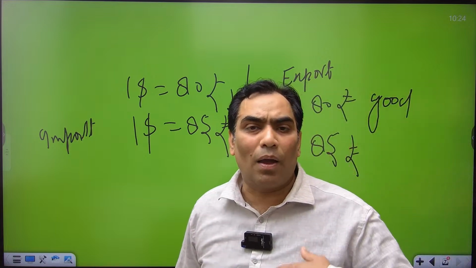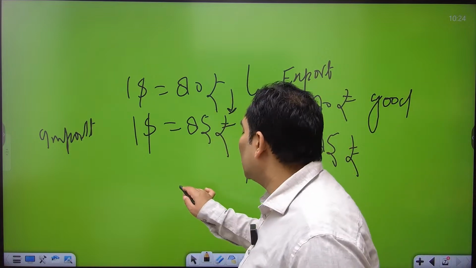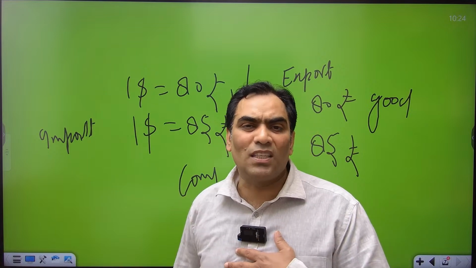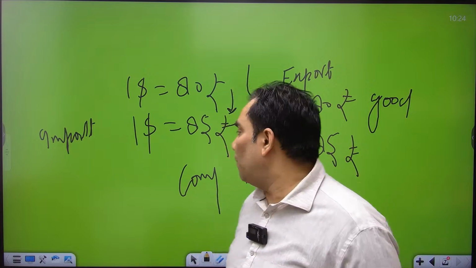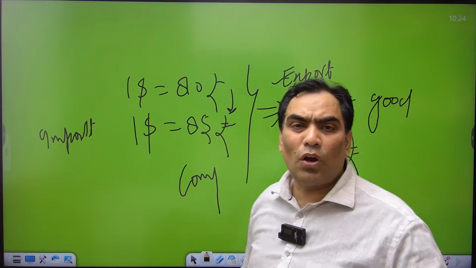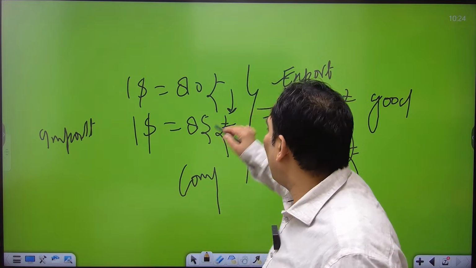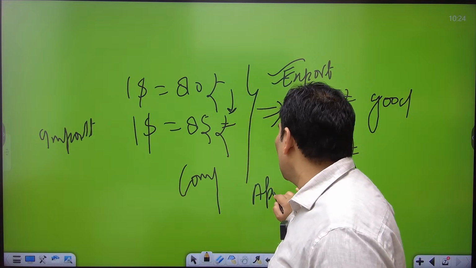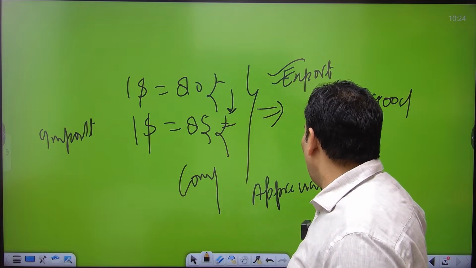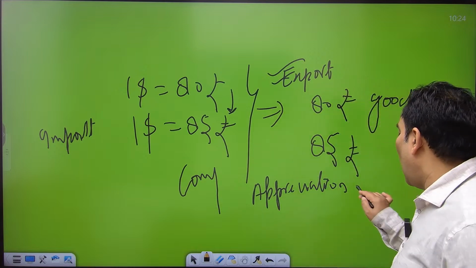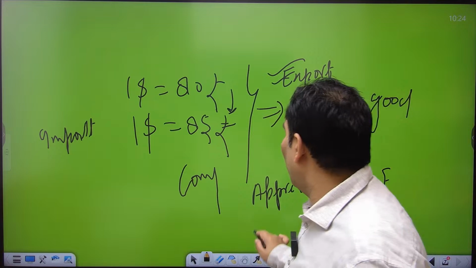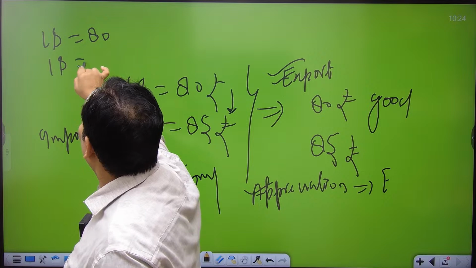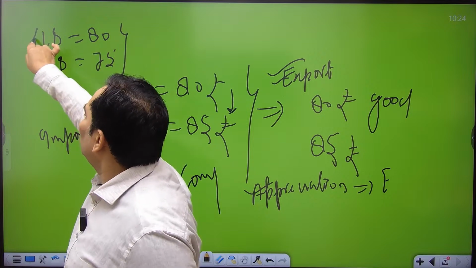Meaning our products become competitive from the foreigners' point of view, because export for us is nothing but import for them. So because of depreciation of the rupee, our exports are motivated and imports demotivated. Whereas on appreciation, it will be the opposite. Appreciation means $1 equal to 80 rupees, now $1 equal to 75.